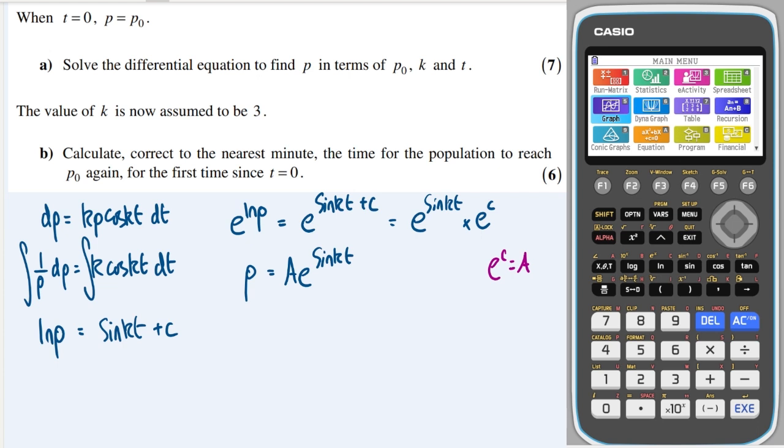Okay, and now we can sub in our initial conditions. We get that p naught is equal to p when t is 0, and when t is 0, sine of kt will be sine of 0, which is 0, so it'll just be e to the 0, which is 1. So the arbitrary constant a is equal to p naught. Therefore my final solution is that p is equal to p naught e to the sine kt.